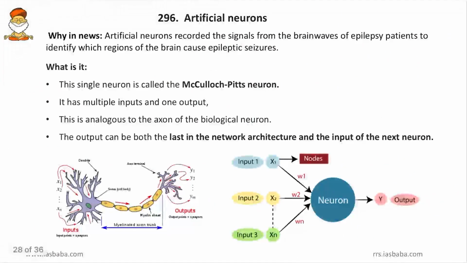Then coming to the next, artificial neurons. Friends, the meaning itself says that it is an artificial neuron cell. And why was it in the news? Because artificial neurons recorded the signals from the brain waves of epilepsy patients to identify which regions of the brain cause epileptic seizures. Then what is an artificial neuron? This is a single neuron cell called the McCulloch-Pitts neuron, and it has multiple inputs and one output. This is analogous to the axon of a biological neuron, and the output can be both the last in the network architecture and input to the next neuron.